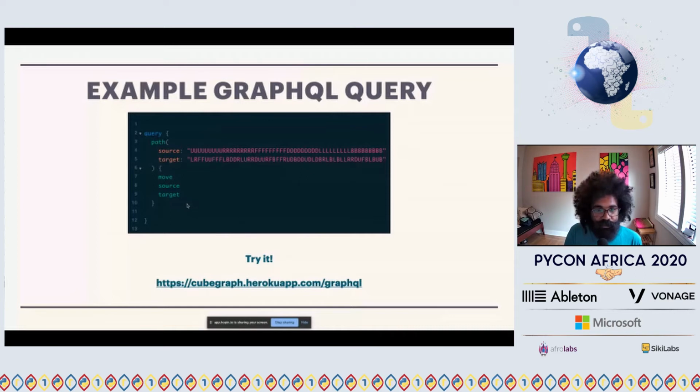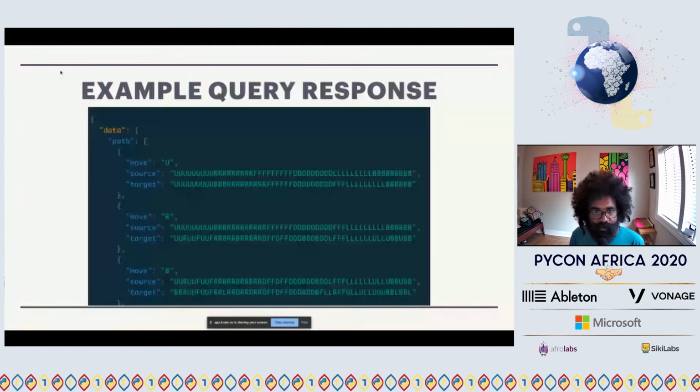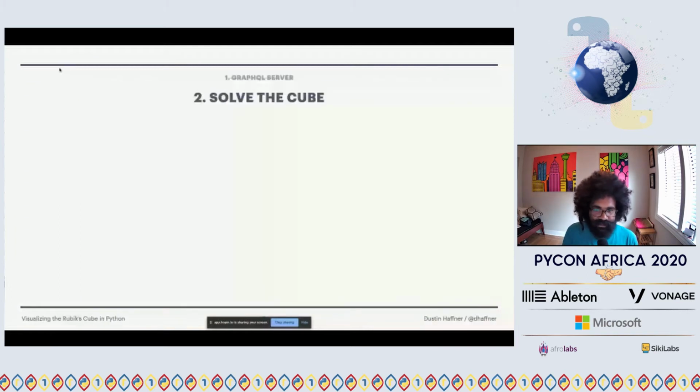And then my response shape is exactly that. It's an object with a field called path. And in that path is an array of move, source, target objects. So your response shape essentially matches your data shape, which I think is a nice design of GraphQL.